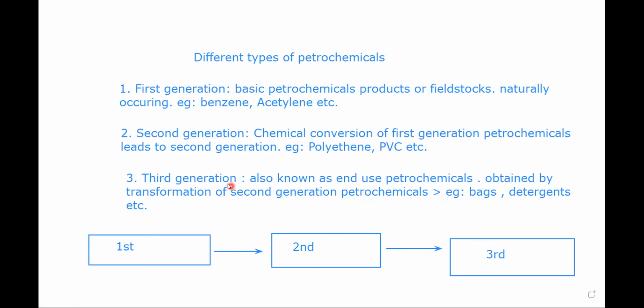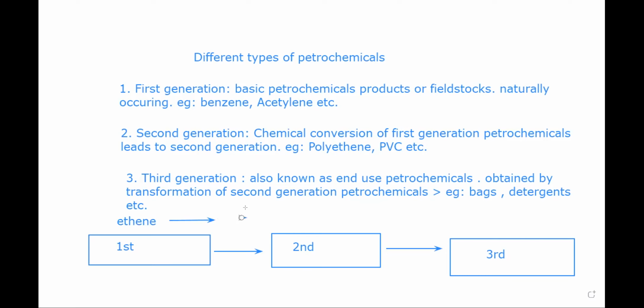So what we are saying, listen to me carefully now. Let's suppose this is our first generation petrochemical. Let's suppose we have ethene here. After its chemical conversion, we will get polythene.